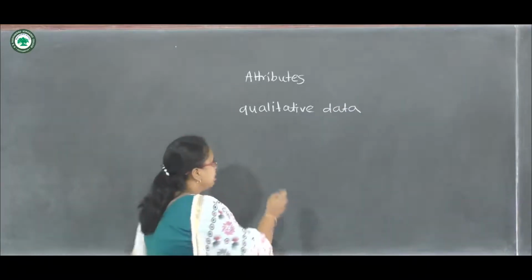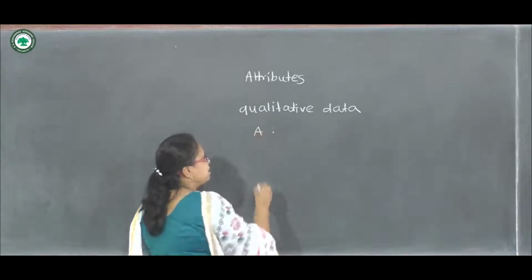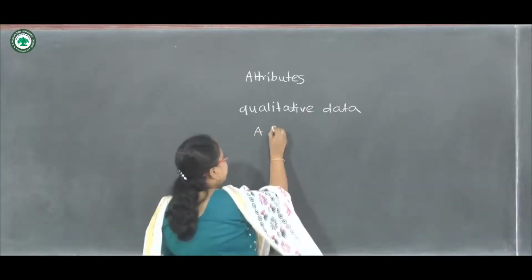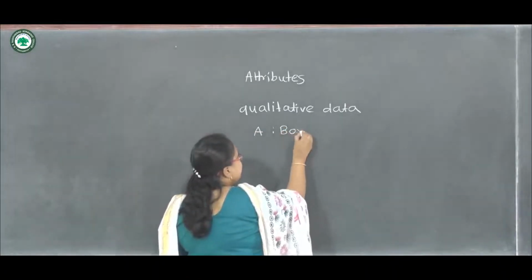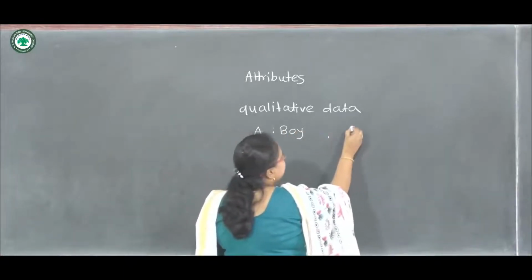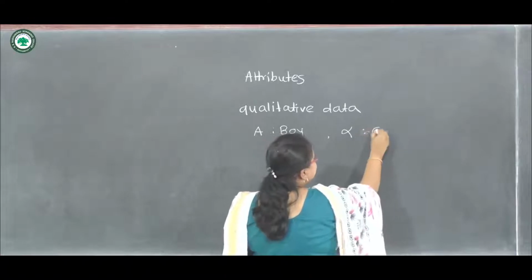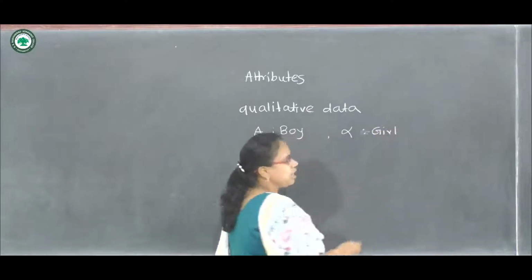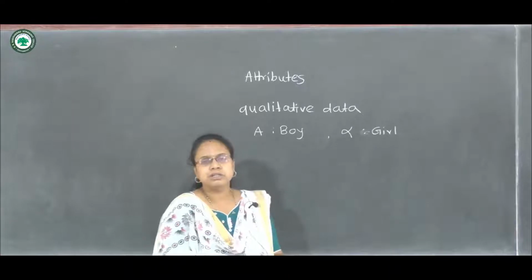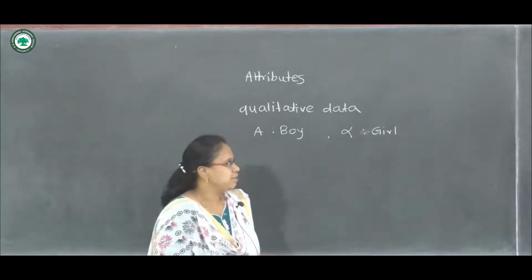Suppose we denote an attribute by the letter A. Suppose A is a boy, then the corresponding Greek letter, alpha, we denote as a girl. So in this way we have learned the notations of attribute.